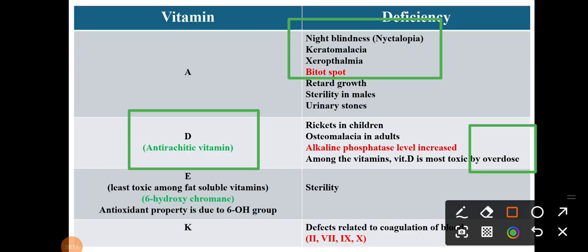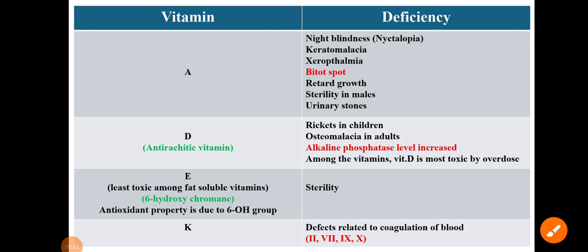So that's why it is also called the anti-sterility vitamin. Okay, vitamin E is also called the anti-sterility vitamin. Then what about vitamin K? This is related to blood clotting or blood coagulation. And what are the important clotting factors? These are factors 2, 7, 9 and 10. Okay, these are the fat soluble vitamins.